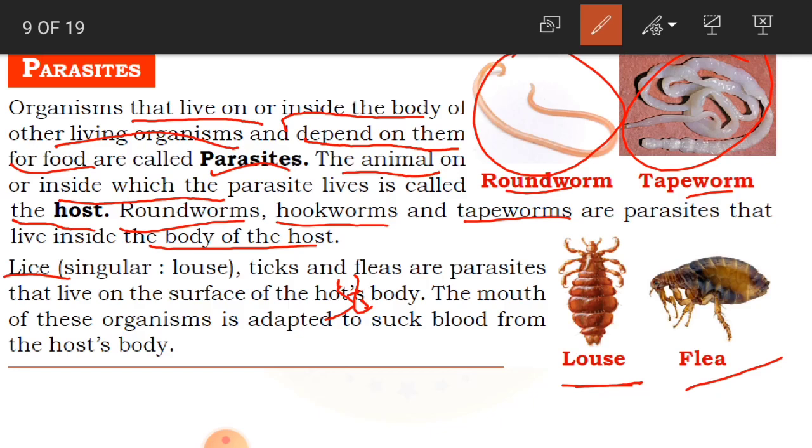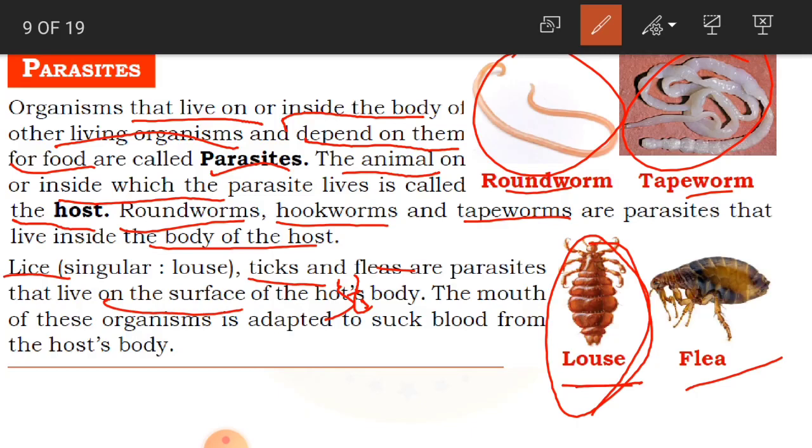Lice, you are very familiar with this. Where do they live, children? In the hair, on our head. In the same way, ticks and fleas are also parasites which live on the surface. They do not live inside the body like the worms. They live above the body.